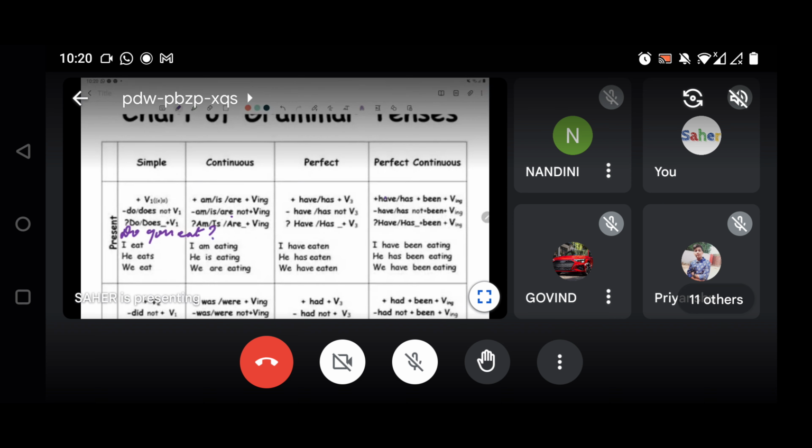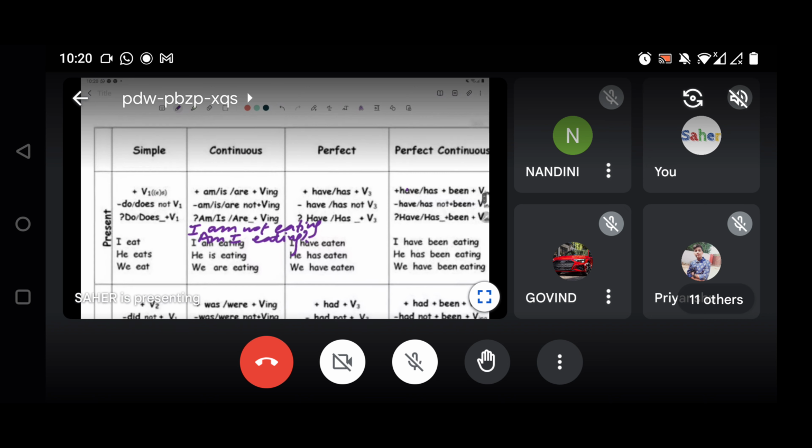This is how you are going to convert it. For example, we are not eating, I am not eating. This is negative, and then am I eating. This is interrogative. Clear?